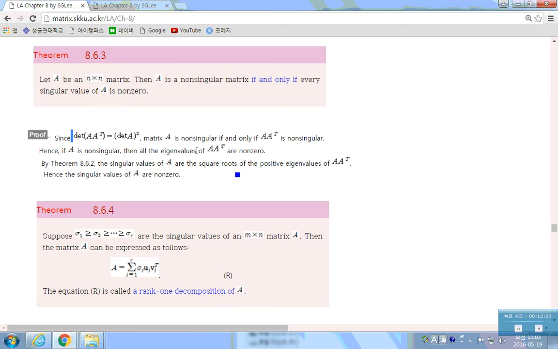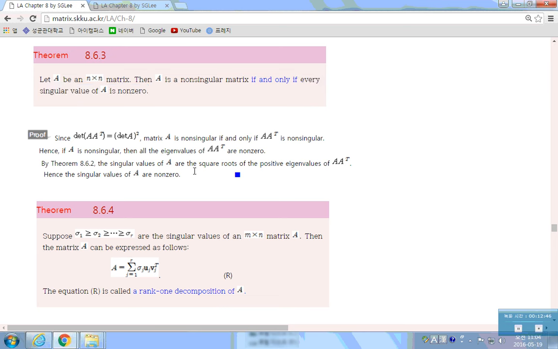So A transpose A is non-singular. What that means is the eigenvalues of A transpose A are all non-zeros. So all sigma i's, from sigma 1 to sigma n, are all non-zeros. Isn't it? So every singular value, all sigma i's, are non-zeros.